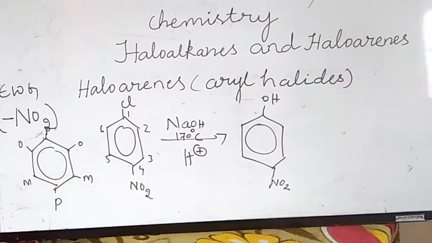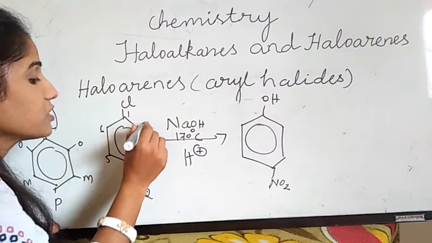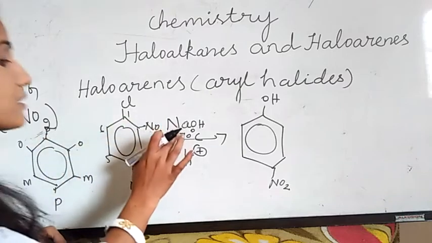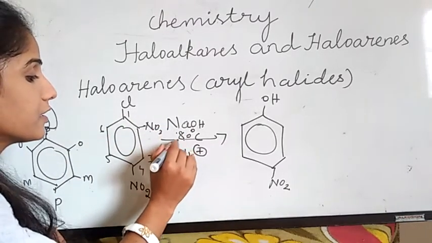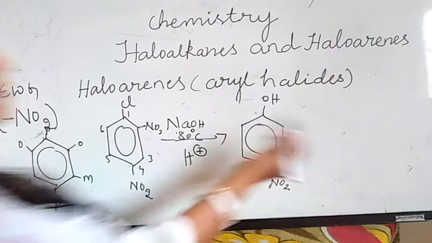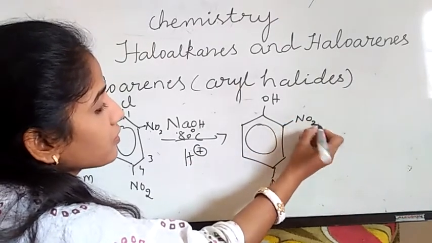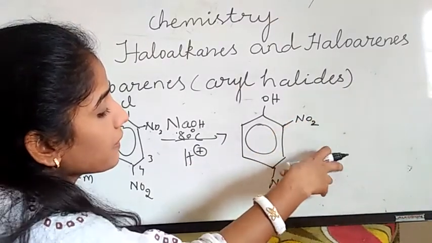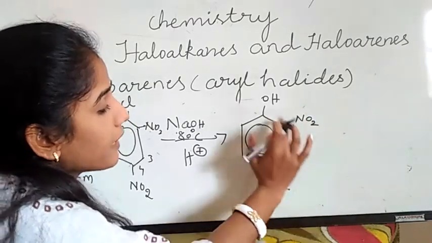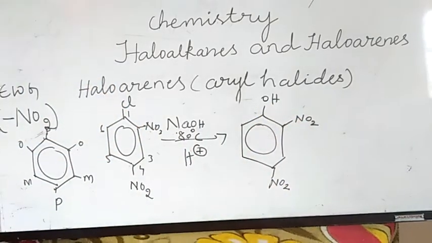Okay. If I place another NO2 group at ortho position, what am I getting here? The same thing. The temperature is different: 80 degrees Celsius, in the presence of H plus ions. Same here, the NO2 group is attached here. So ortho, meta dinitrophenol. This is the product.